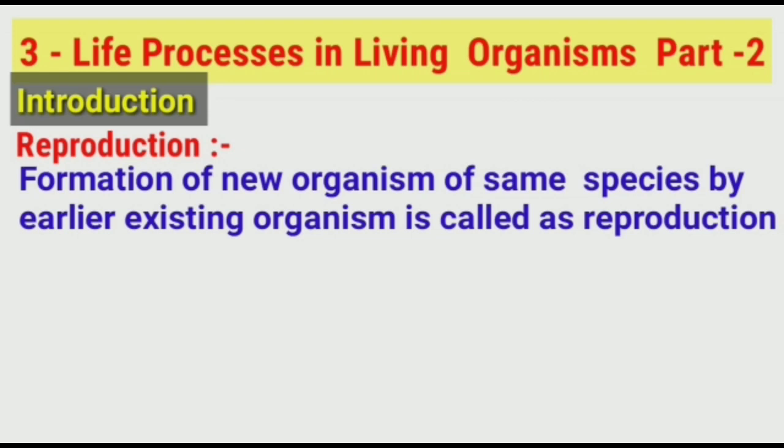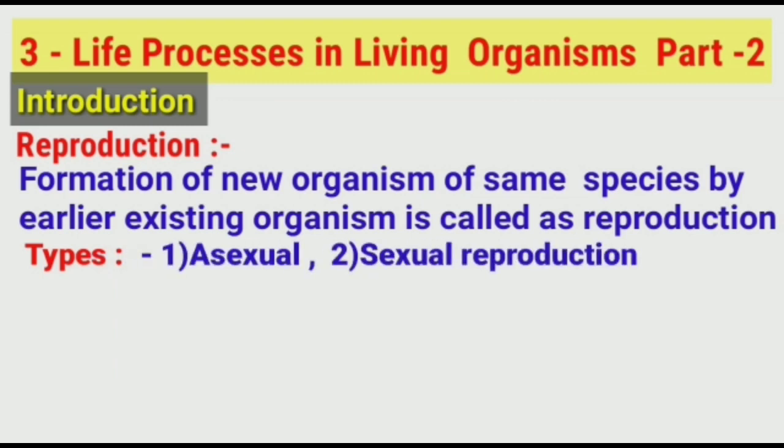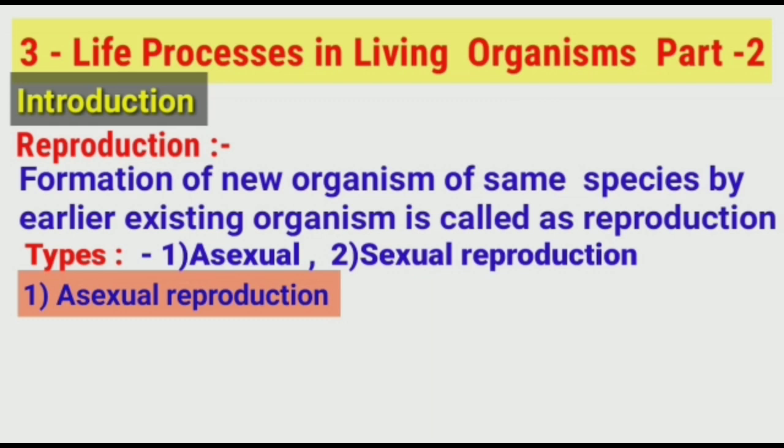Reproduction is one of the various important characters of living organisms. It is also one of various reasons responsible for evolution of each species. In living organisms, reproduction occurs mainly by two methods. Those two methods are asexual and sexual reproduction. Now we learn about the first method of reproduction, that is asexual reproduction. First, we understand the meaning of asexual reproduction.